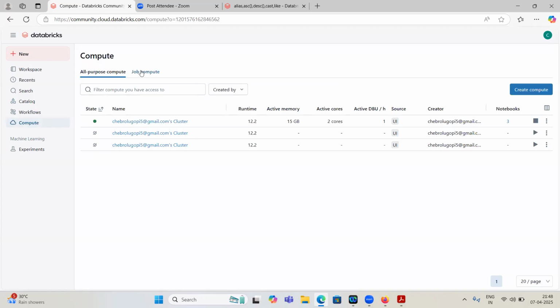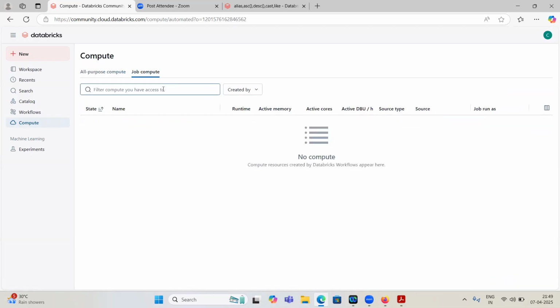So all-purpose cluster and job compute. This all-purpose compute is live for 24 hours, so you will be charged more if you use this all-purpose cluster. If you have real-time processing of data, then we will use this all-purpose compute.